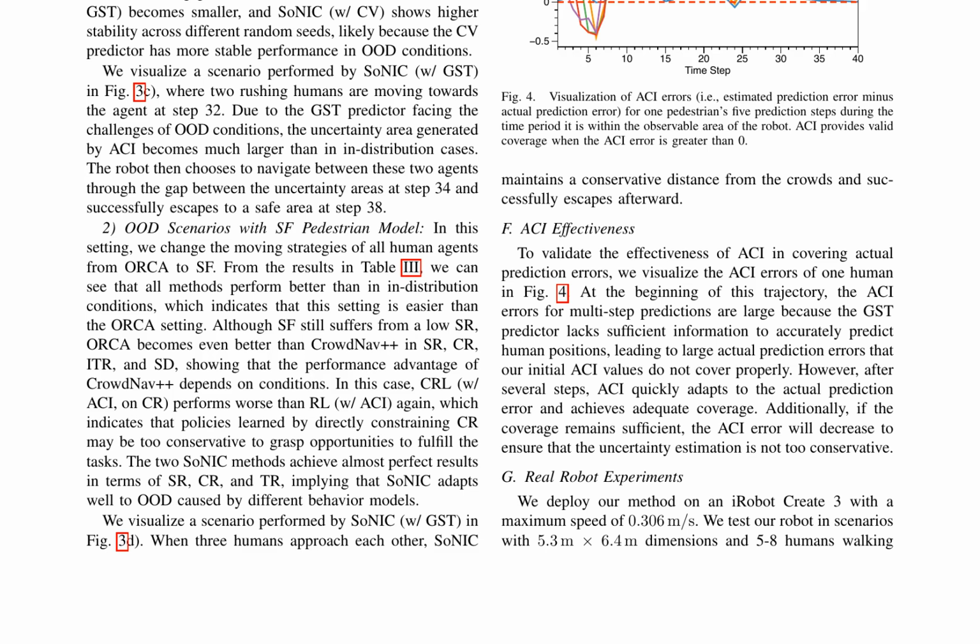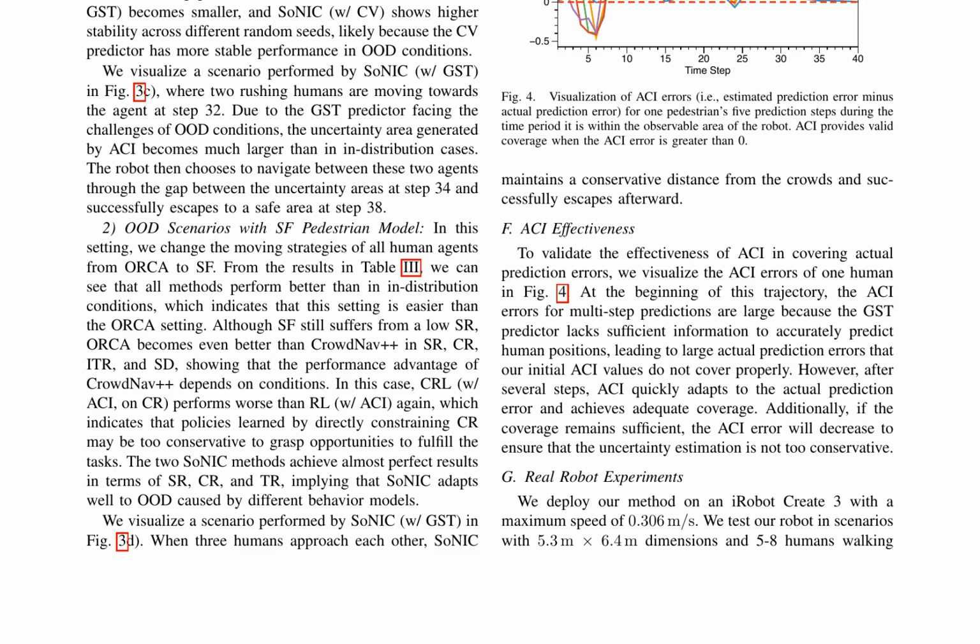Figure 3D illustrates a scenario where SoNIC with the GST predictor maintains a conservative distance from the crowds and successfully escapes. The authors also validate the effectiveness of ACI in covering actual prediction errors, visualizing the ACI errors of one human in Figure 4. The results demonstrate that ACI quickly adapts to the actual prediction error and achieves adequate coverage, ensuring that the uncertainty estimation is not too conservative.